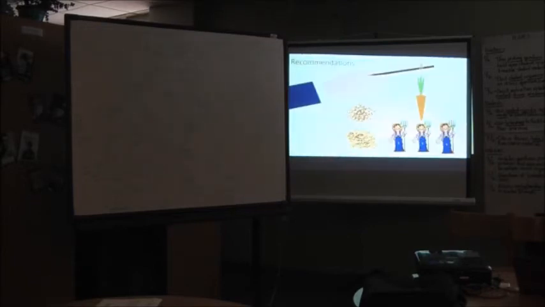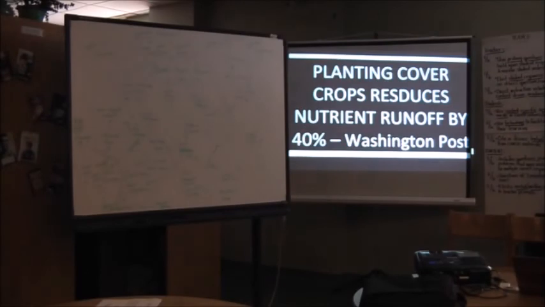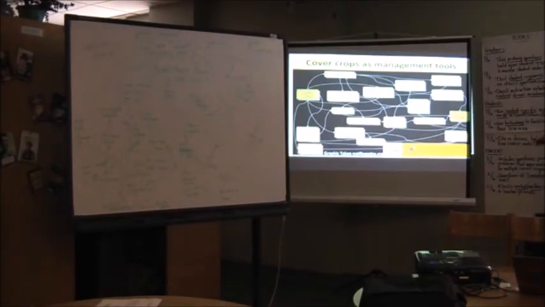So now, what do I want to do to solve this problem? The main solution to this problem, in my opinion, is cover crops. If you have cover crops, you're not going to have runoff. So I want to incentivize farmers to grow cover crops. Planting cover crops reduces nutrient runoff by 40%, because cover crops like oat and barley don't take that long to grow, and you grow them after your main growing season's over, like I said before.